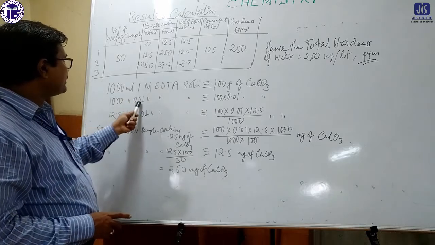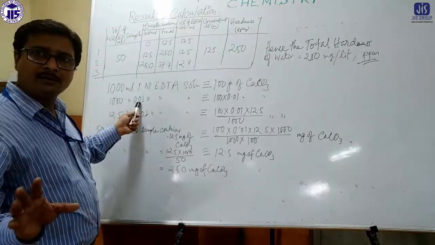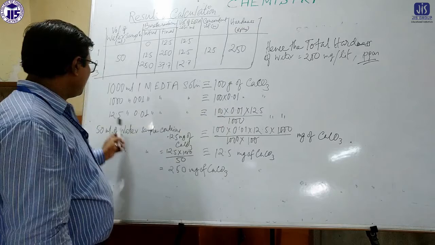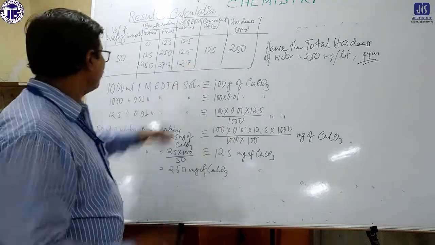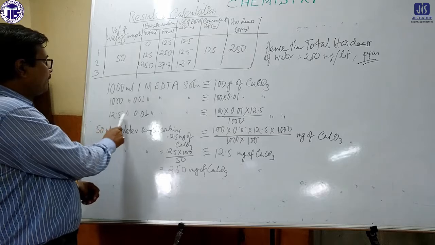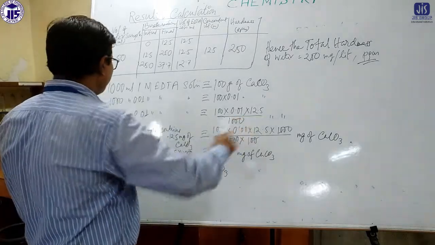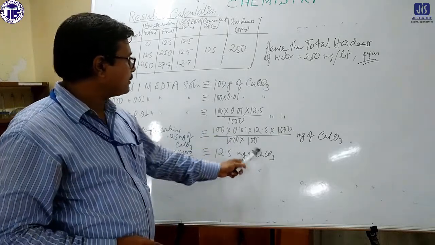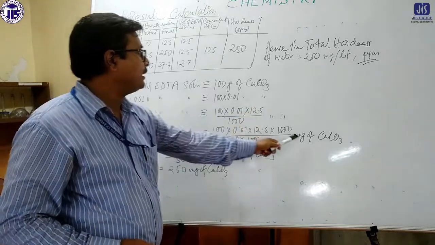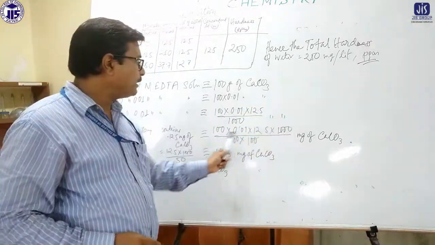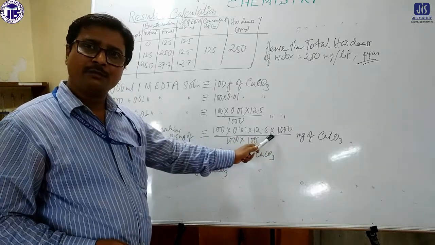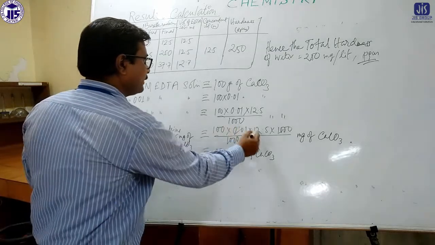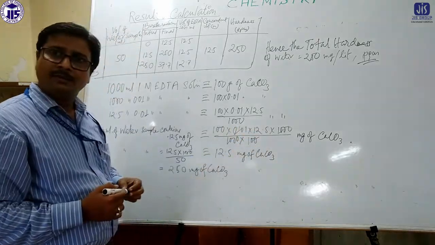1000 ml of 0.01 molar EDTA is taken. The strength of EDTA, as I told you, is 0.01 molar. How much for the burette reading, the concordant reading, 12.5 ml? The calculation is here. After calculation, you will get 12.5 milligram of CaCO3, as you have to convert gram into milligram by multiplying with 1000. It is a very simple calculation. If you do it yourself, you can understand that. So it is 12.5 milligram of CaCO3.